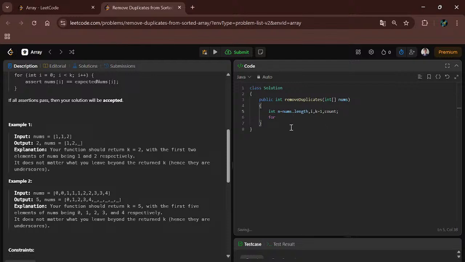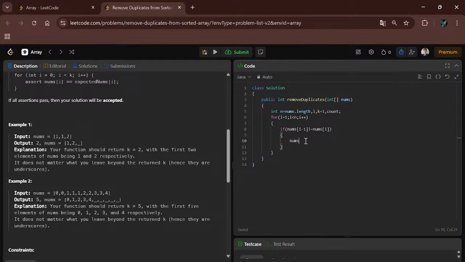For loop, I equal to 0, I should be less than n, and I increment it, and we will put here the condition: if nums of I minus 1 is not equal to nums of I, then simply we have to move that element to the kth position.